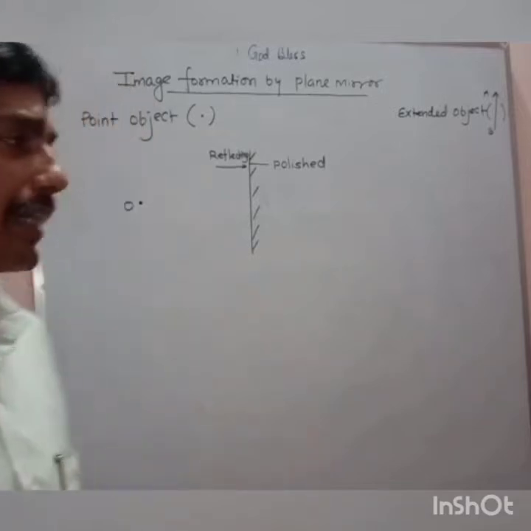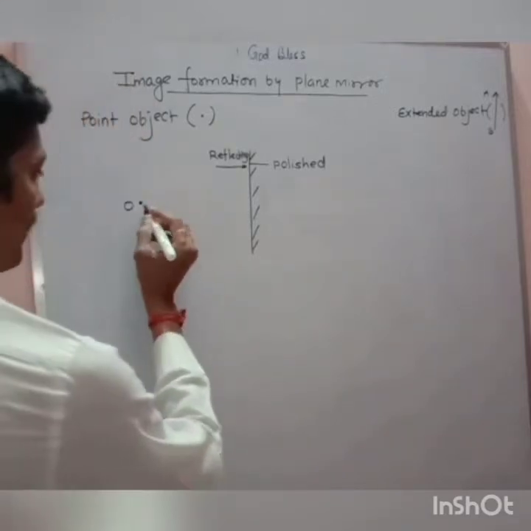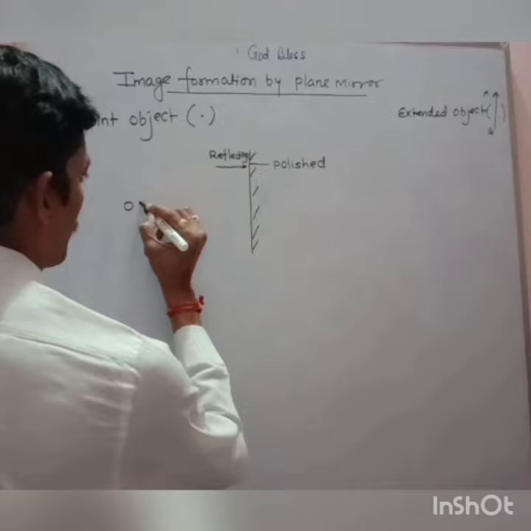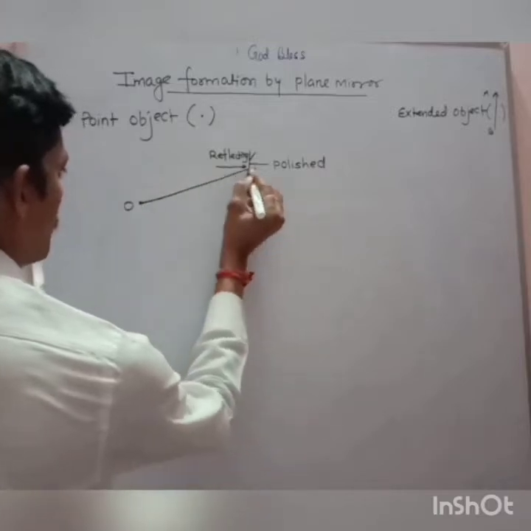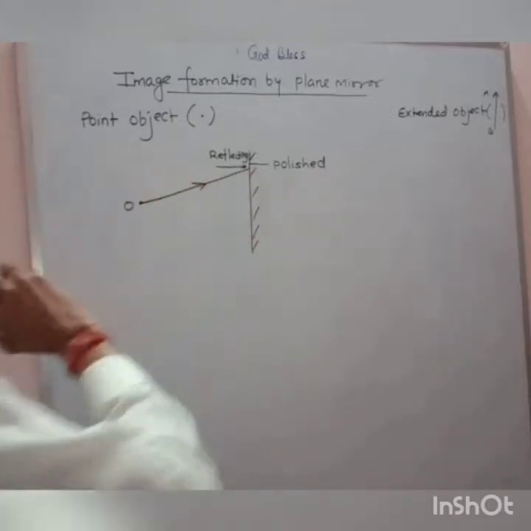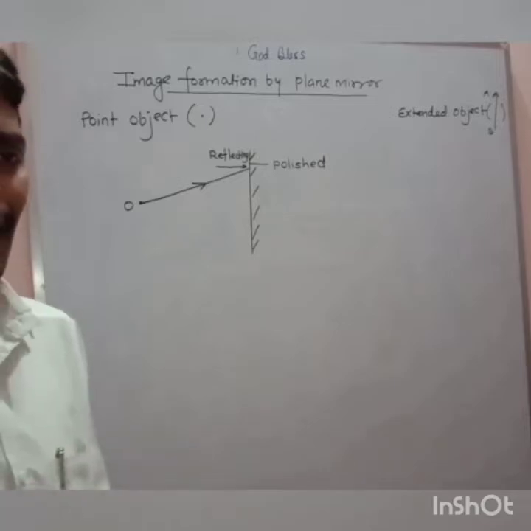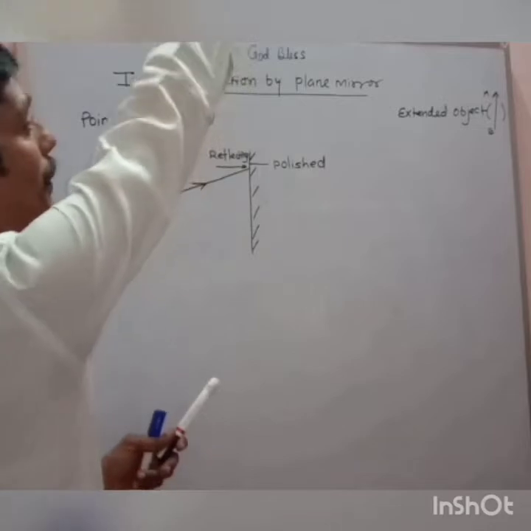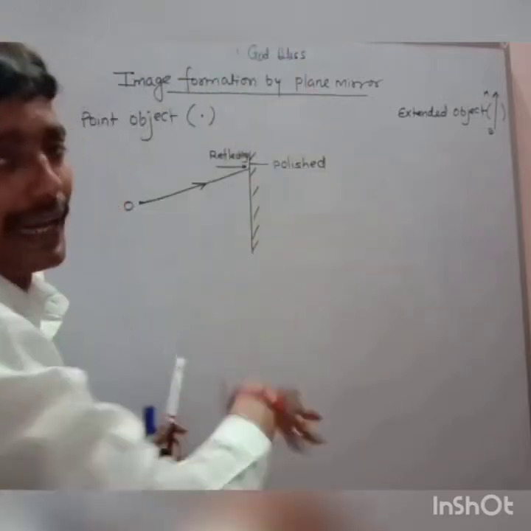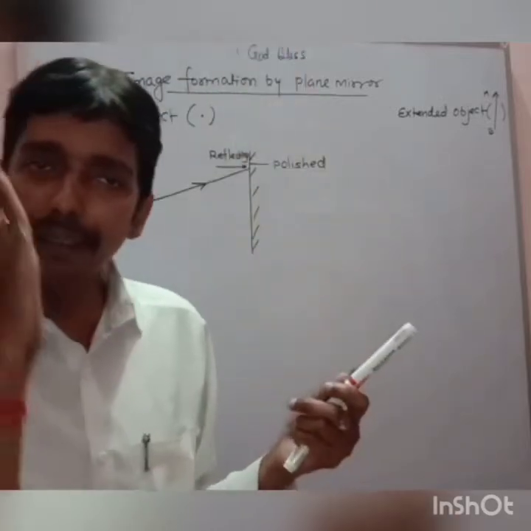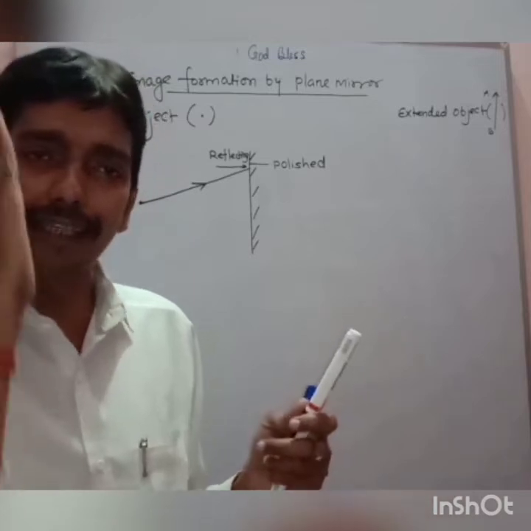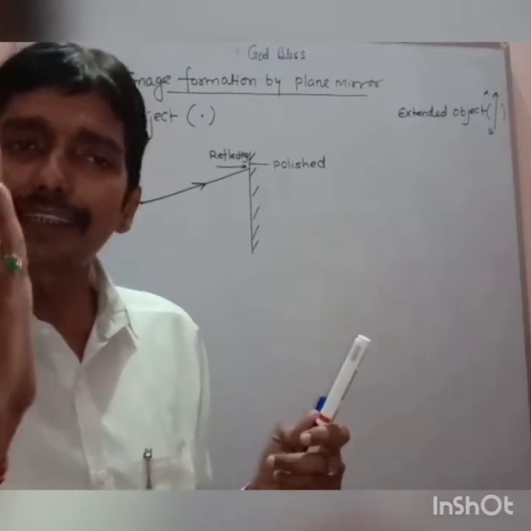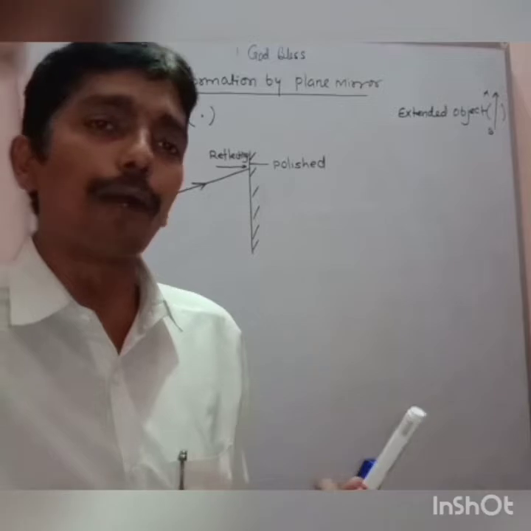Now, for example, my dear, let the light go from this point object to the mirror. The first step. The light will go anywhere, but I am talking about the mirror only. I am not interested in above the mirror or below the mirror, because I am interested in the reflection from the entire surface of the mirror, not above or below that surface.